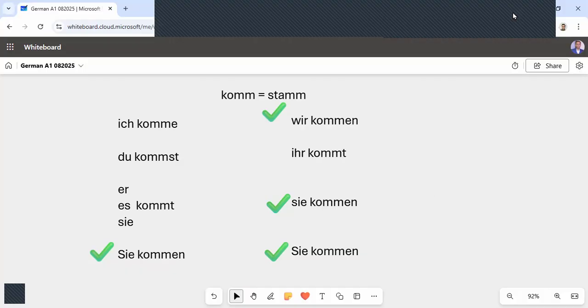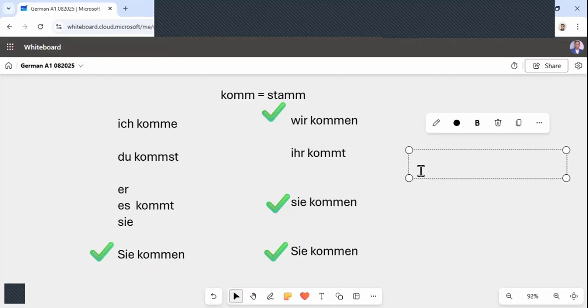Kommen means to come. If you are temporarily coming from somewhere, suppose you are coming from office, you will say ich komme aus. So the preposition with kommen will be aus. Aus means from, if you translate it from English, but slowly you have to forget English. It's not necessarily to forget English, but you have to come into the ecosystem of German, because some prepositions are not exactly translated as we think in German. So we always use aus with kommen.